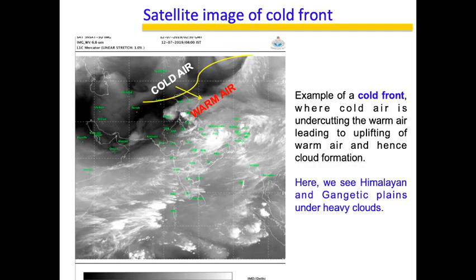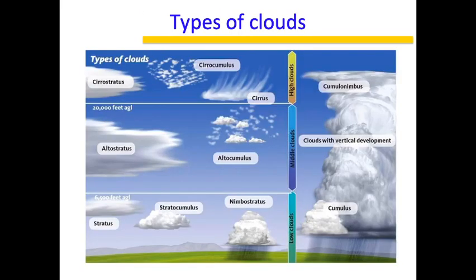These are satellite images which show the fronts. Wherever there is a lot of cloudiness is where cloud formation is happening. So cold air has gone in and warm air has been pushed up, and that's how the cloud formation has taken place. I think this was a basic introduction to how a cloud forms. I've tried to keep it very simple.